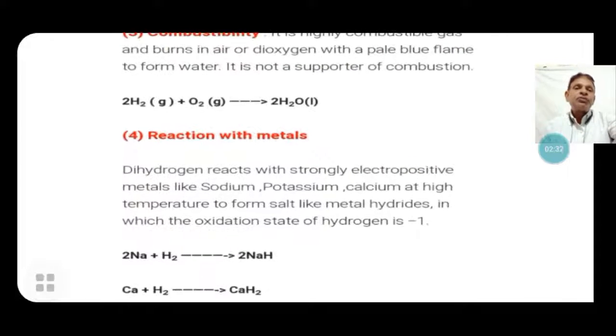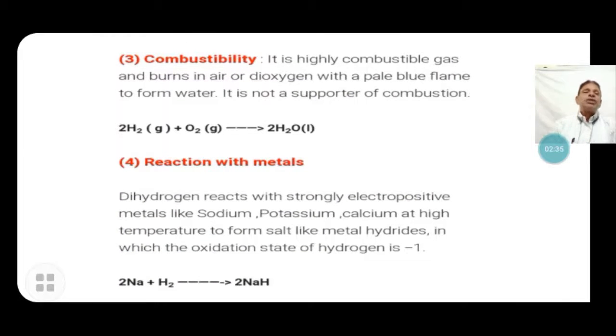Now, the first chemical property is combustibility. It is a highly combustible gas. It burns in air or dioxygen, forming H2O, with a pale blue flame. When hydrogen burns, it produces a pale blue flame and forms water. It is not a supporter of combustion, but it is combustible itself. Hydrogen plus oxygen, both gases, react to form liquid water. That is the formation of water.